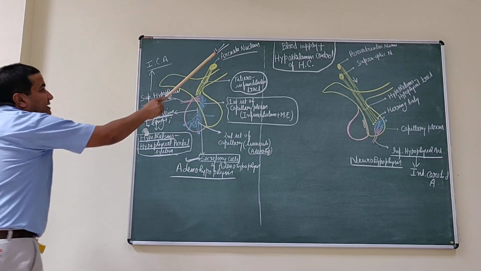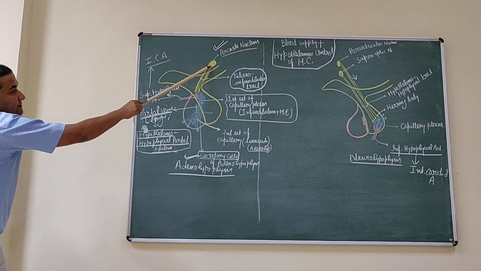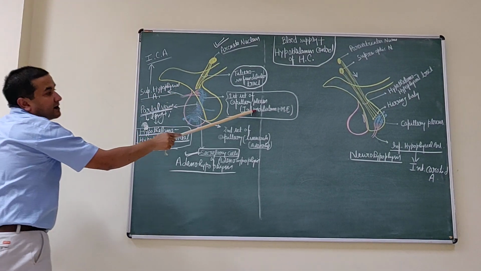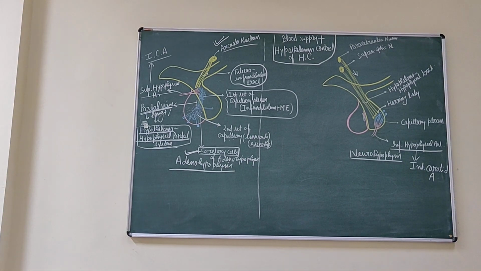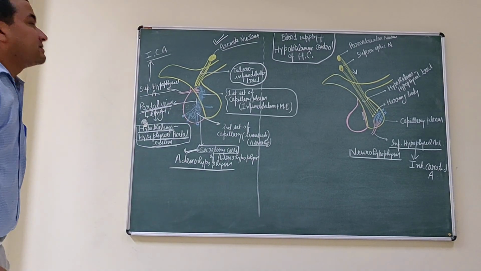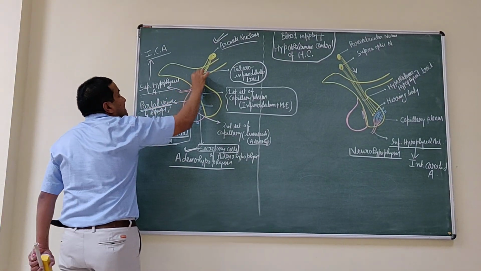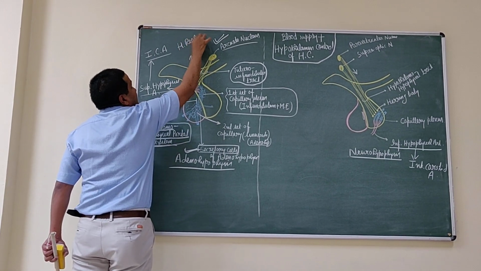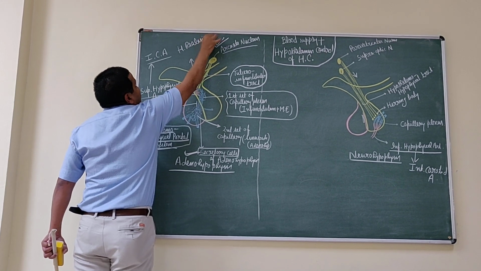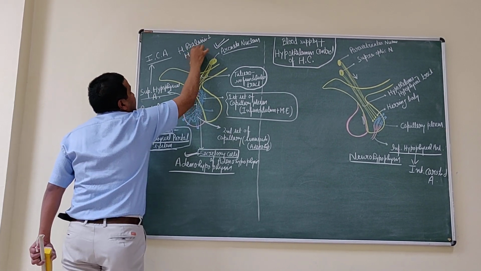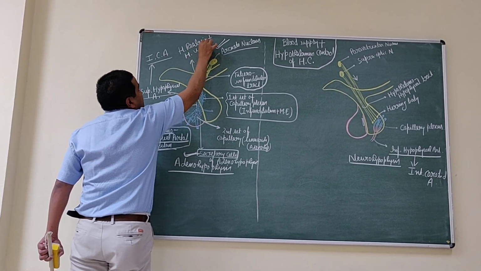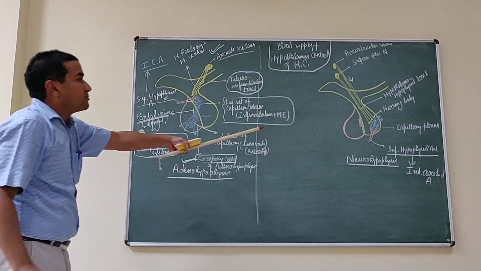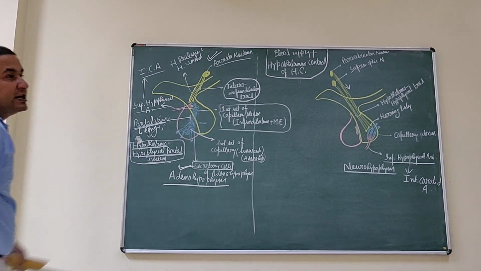This arcuate nucleus gives fibers, and these fibers terminate at the first set of the capillary plexus. Now what is the function of this tract? This tract brings the hormone releasing plus hormone inhibiting factors. This nucleus releases the hormone releasing or hormone inhibiting factors.